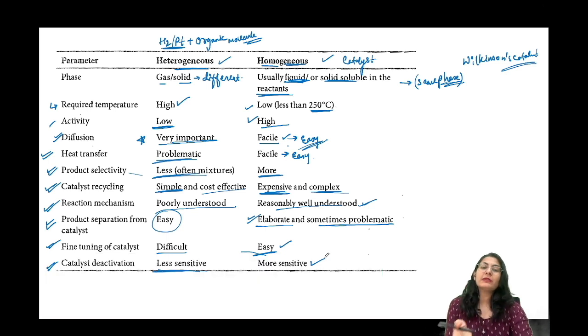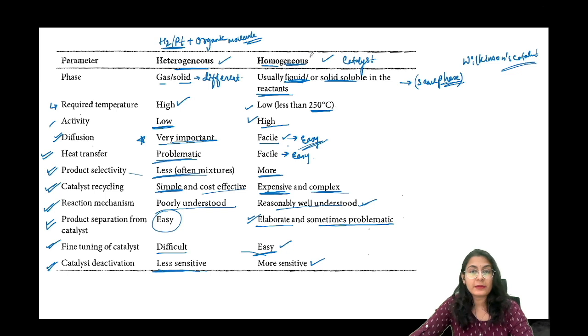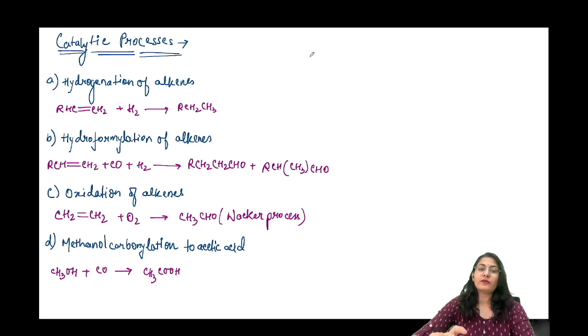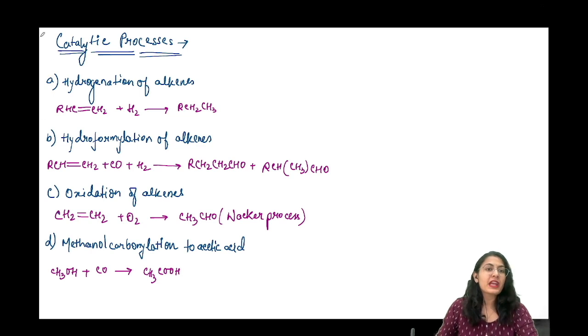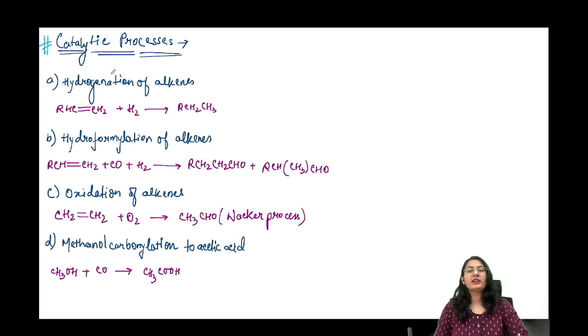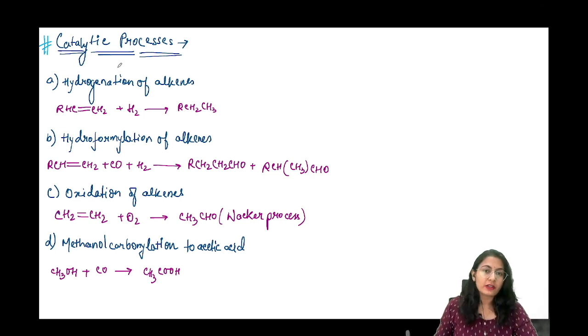तो इस table में हमने दोनों चीजें देखी है. We have seen the drawbacks also, we have seen the benefits also of taking a homogeneous catalyst. Okay, so now see, more important in your syllabus, in the CSIR NET syllabus, is the homogeneous catalysis only. Okay. So now we are going to move onwards and see one by one the catalytic process, or basically the catalytic cycles. So you see how many important reactions that we usually come across.